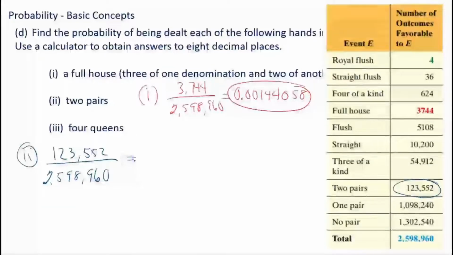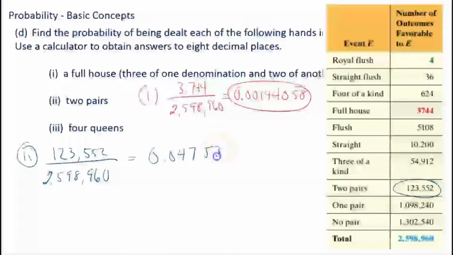And once again, I'm just going to type that in my calculator. So 123,552 divided by 2,598,960, and I get 0.0475.